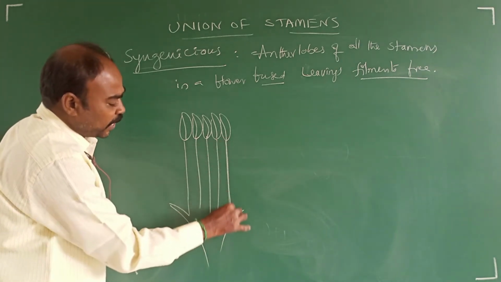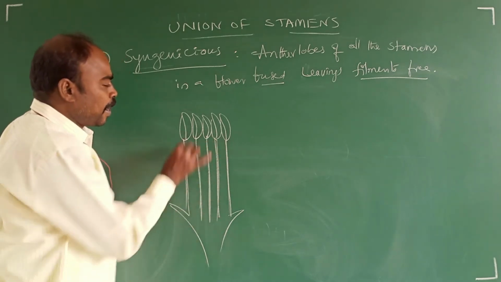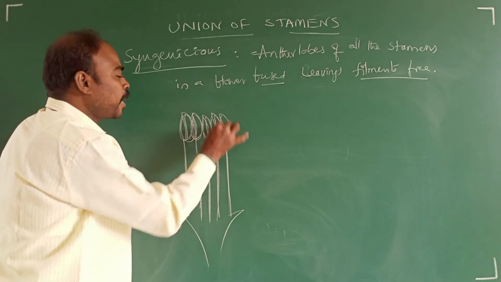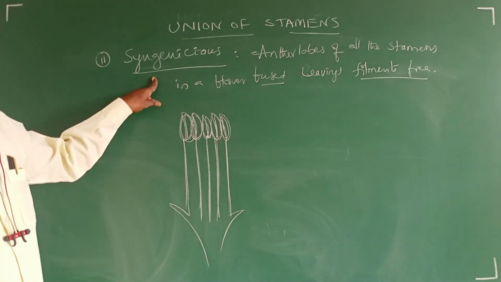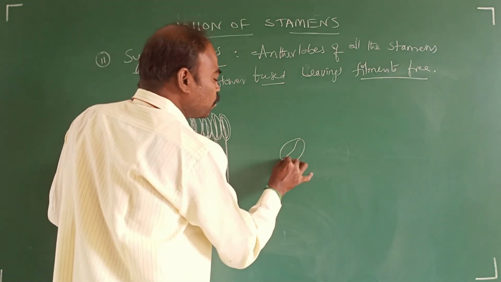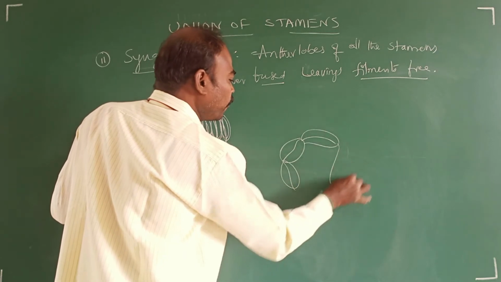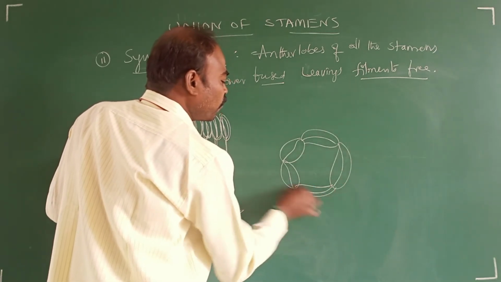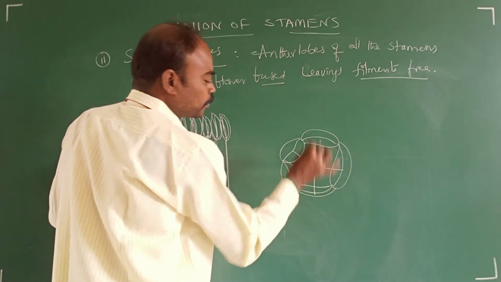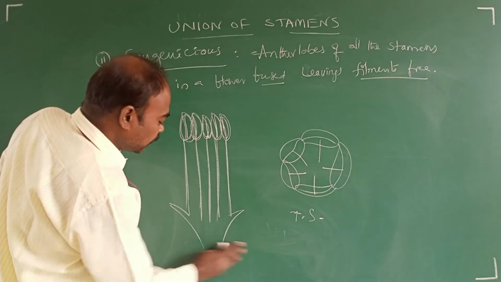So filaments are free: 1, 2, 3, 4, 5. Anther lobes become fused. Such a condition is called syngenesious condition. When we take a transverse section, it will appear like this: 1, 2, 3, 4, 5. Filaments are free. This is a transverse section. This is a vertical section.